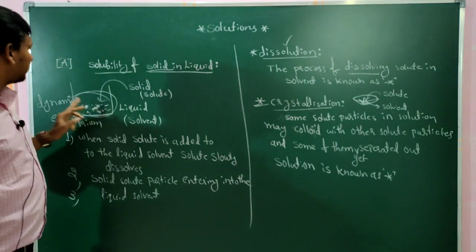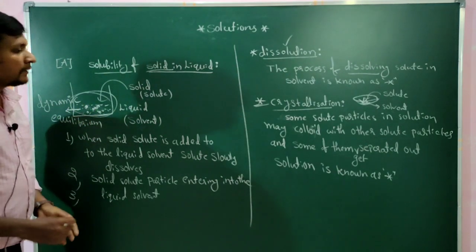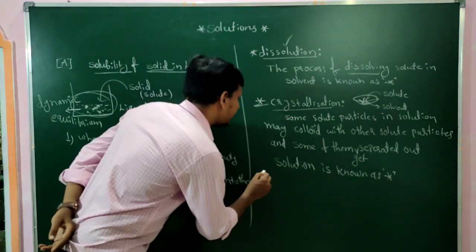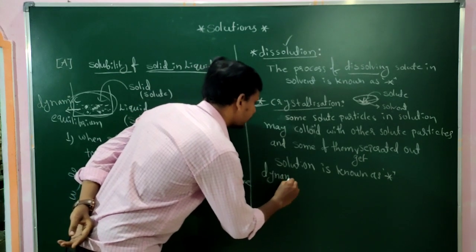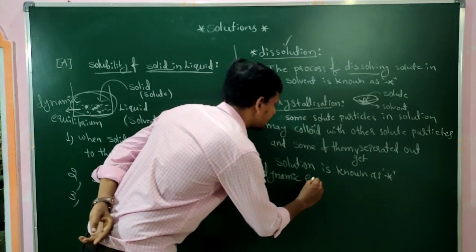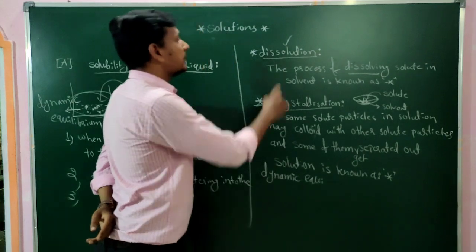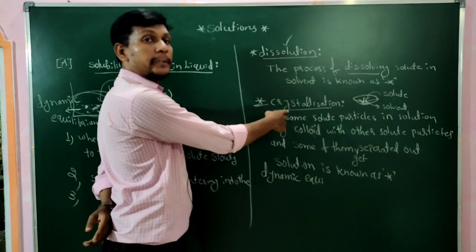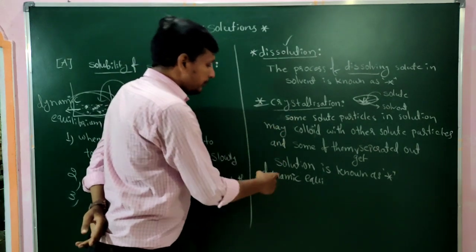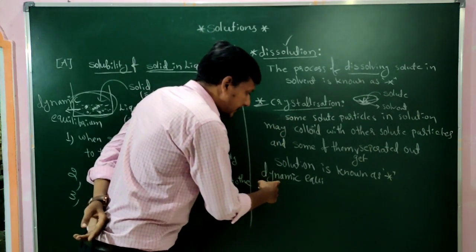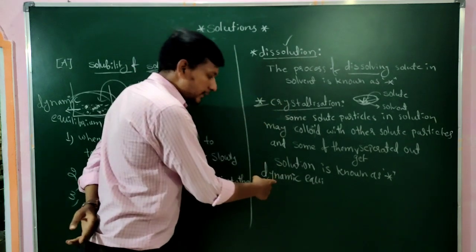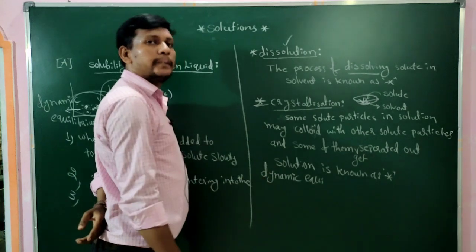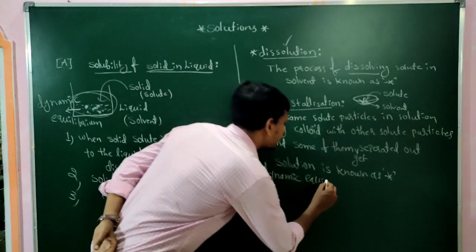The solution attains what? Dynamic equilibrium. It can be written in an equation form. I am writing here the heading dynamic equilibrium. What is considered as a dynamic equilibrium? The rate of dissolution becomes equal to the rate of crystallization. At that time, the system attains the dynamic equilibrium, or dynamic equilibrium is established in a solution.